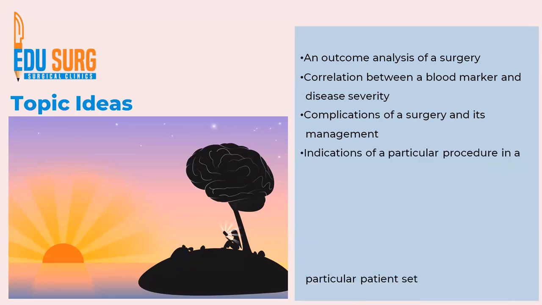Okay, then indications of a particular procedure in a particular patient set. Say there is a rare procedure, something like a fistulojejunostomy that we did on persistent pancreatic fistula is an example of this topic idea, that you do a particular procedure in a particular patient set. So you describe the indications for that procedure in the patients that you have treated. Understand that this is not a literature review article, this is an original article.